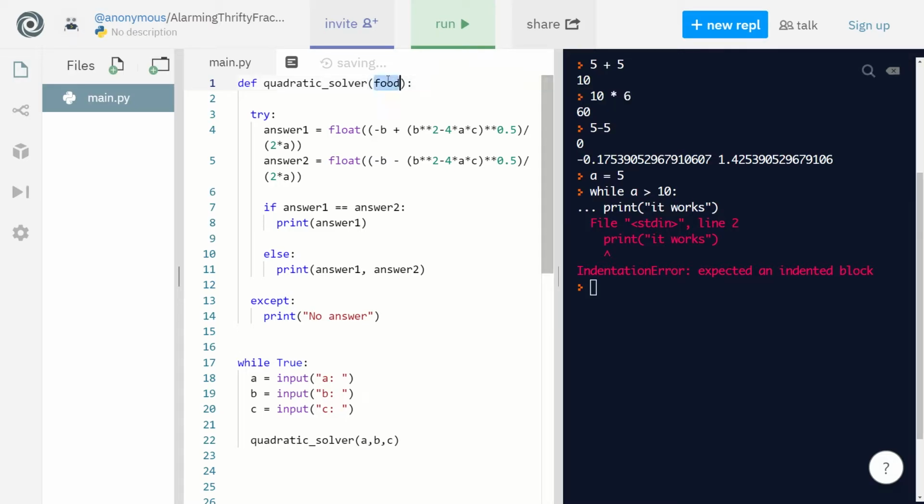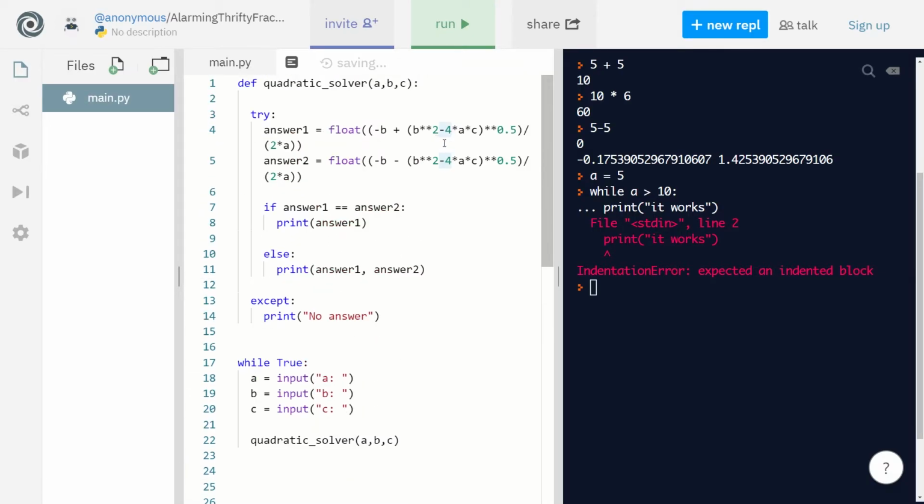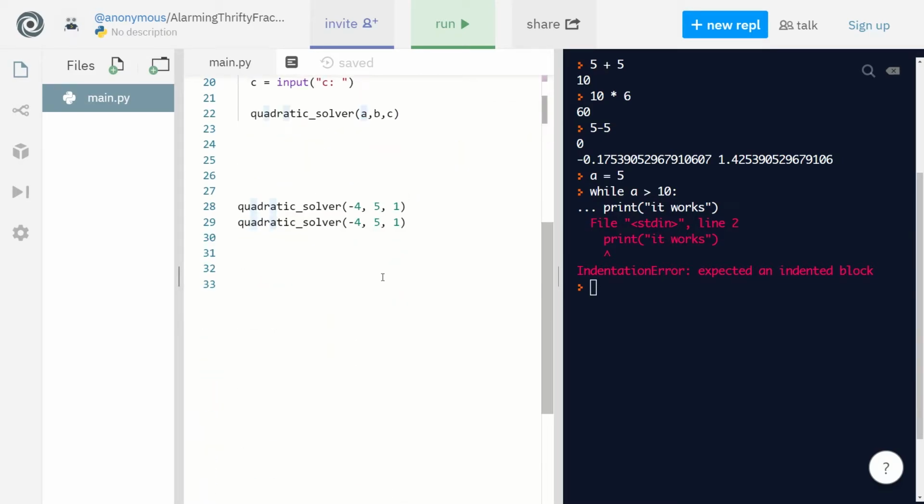You can specify the food, and then inside the function it's going to recognize the food and do something appropriately. So here, we can write any number and the quadratic solver still works, because the function is gonna refer to the numbers that are passed. Damn, I'm kind of explaining this badly.